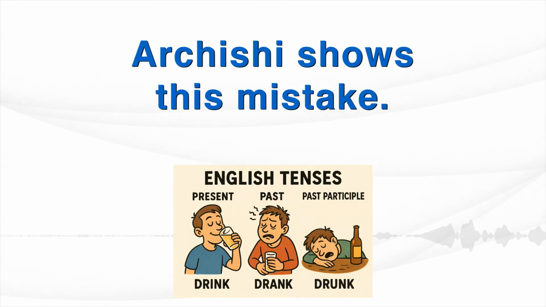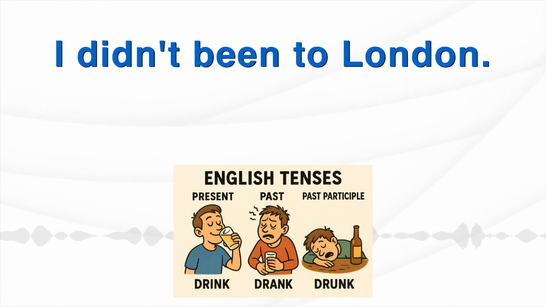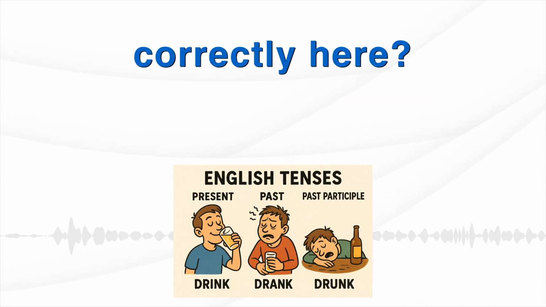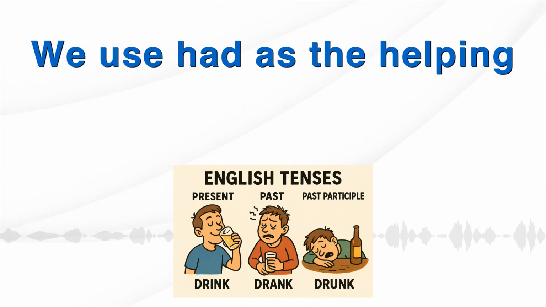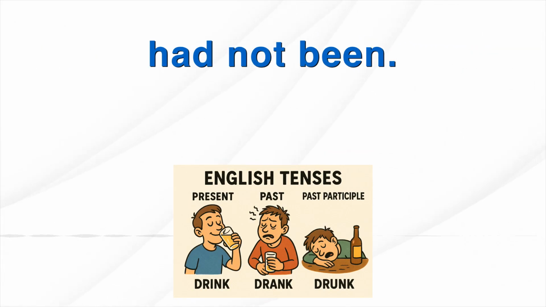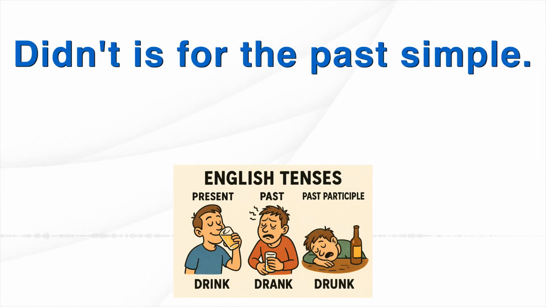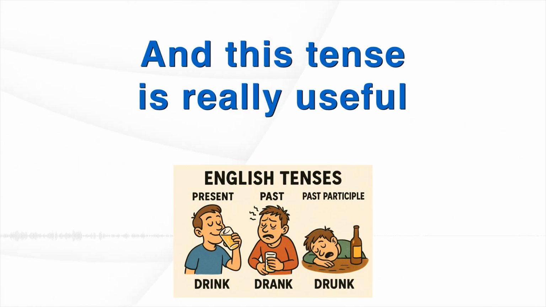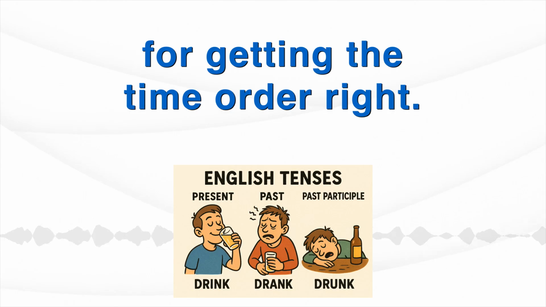Our cheat sheet shows this mistake. I didn't been to London. How do we form the negative correctly here? We use had as the helping verb for past perfect. So the negative is simply I hadn't been to London or I had not been. Didn't is for the past simple. Got it. Had. And this tense is really useful for getting the time order right.